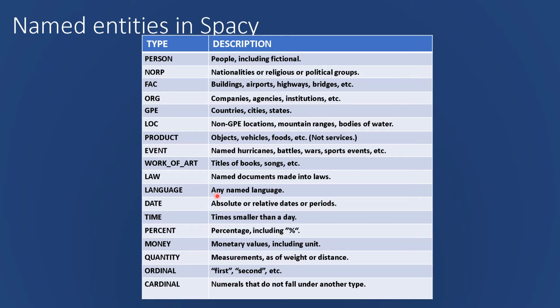Then you have language for any named language. You have date for absolute or relative dates or periods. You have time which is for time smaller than a day. You have percentage which is for percentage.